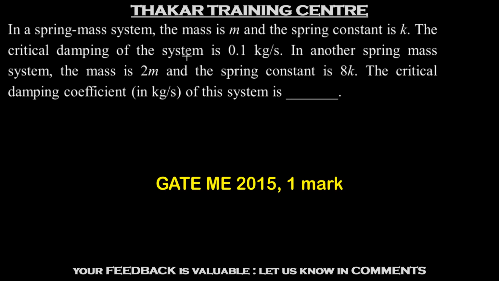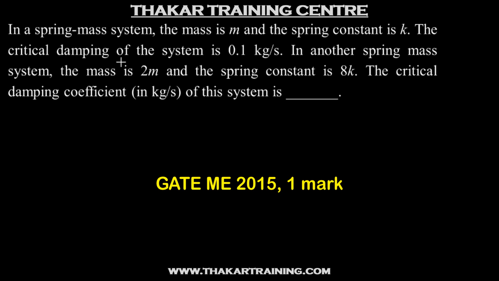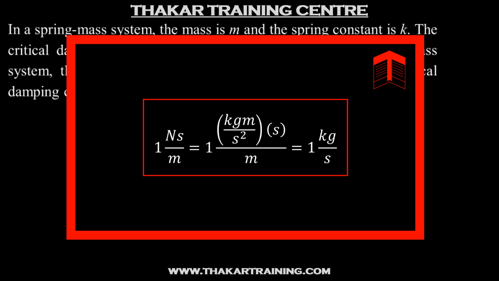In a spring mass system, the mass is m and the spring constant is k. The critical damping of the system is 0.1 kg per second. In another spring mass system, the mass is 2m and the spring constant is 8k. The critical damping coefficient in kg per second of this system is. So first of all, here they have given the units of damping coefficient as kg per second. So you need not get confused. 1 kg per second is same as 1 Newton second per meter.